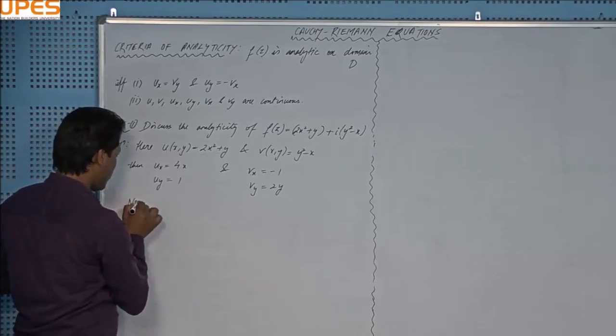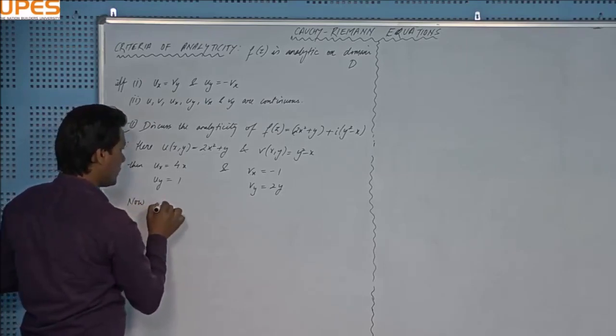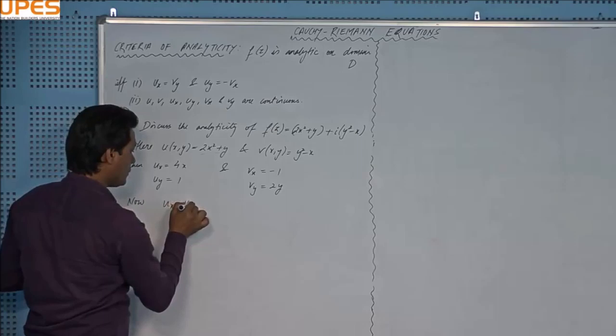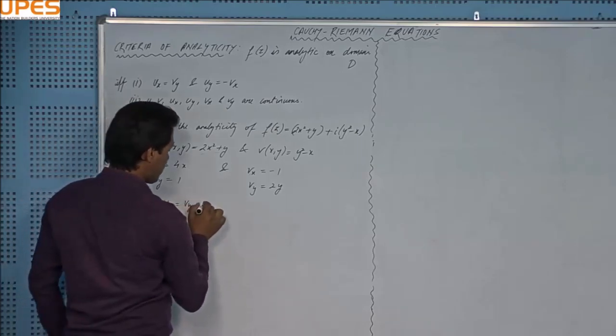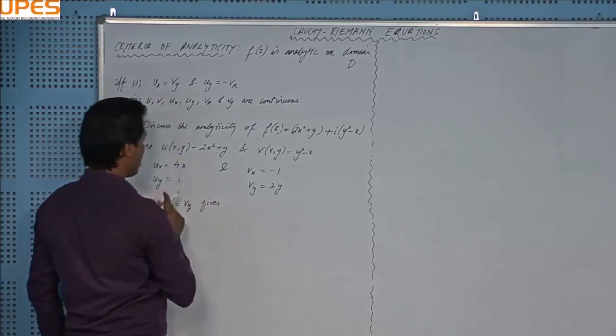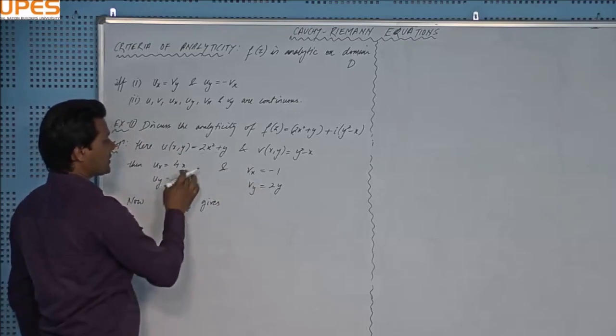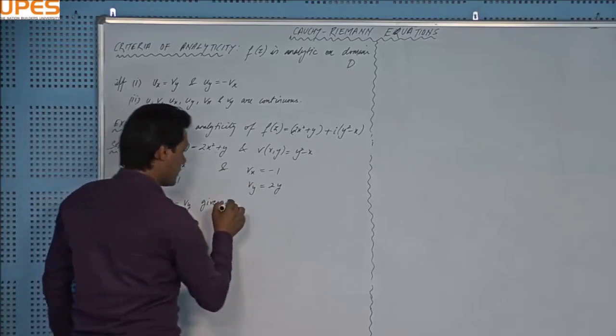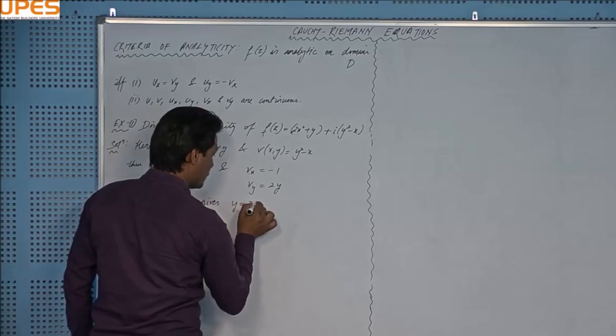Now, if you put ux equal to vy, that will give you 4x equal to twice y, and that will give you y equal to 2x.